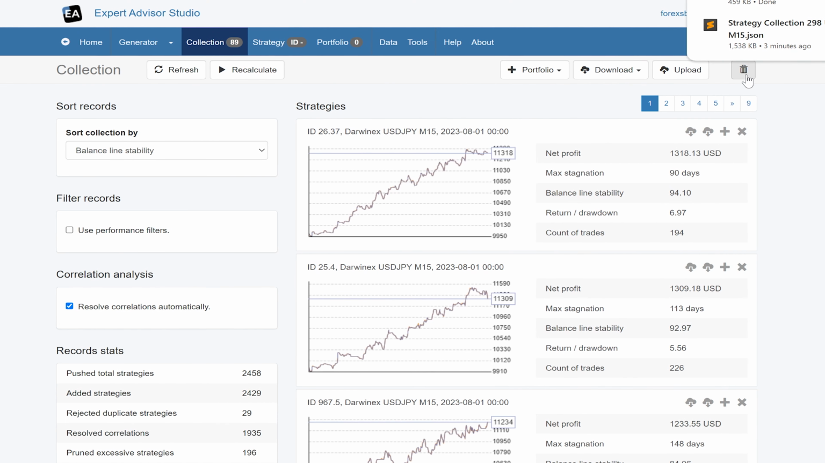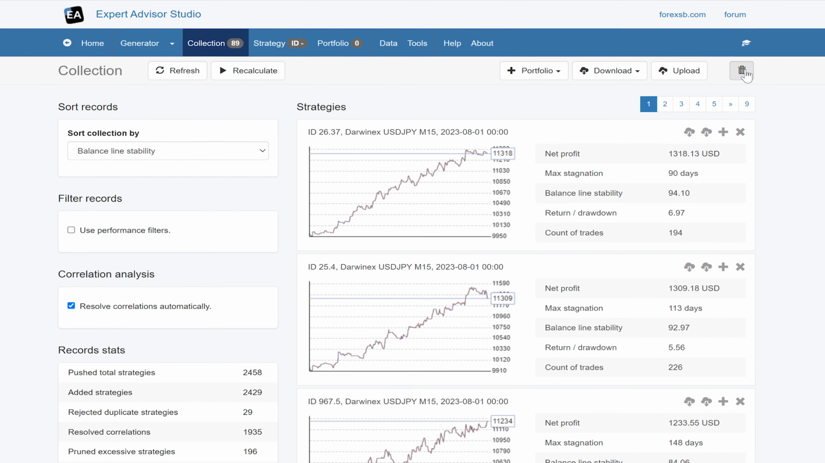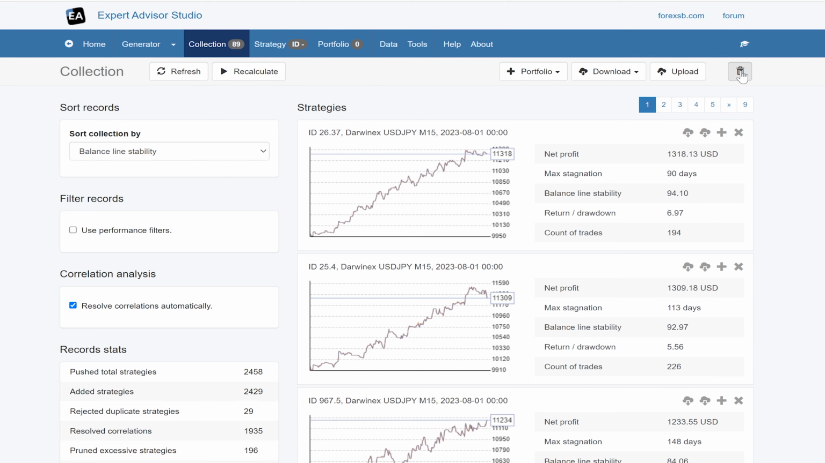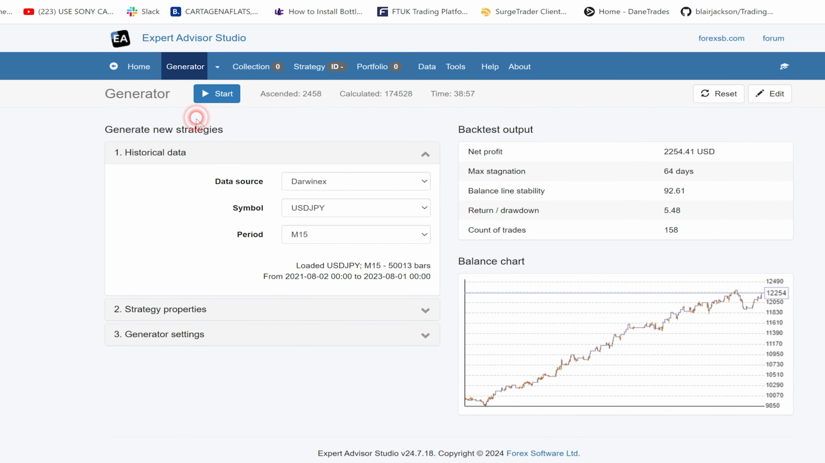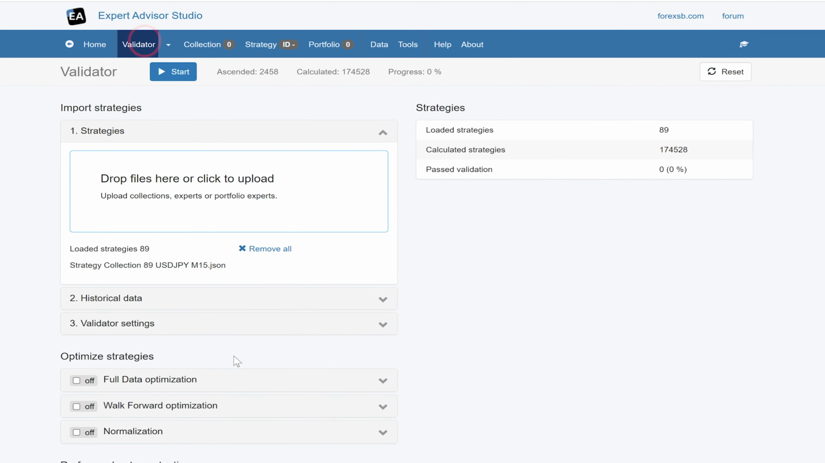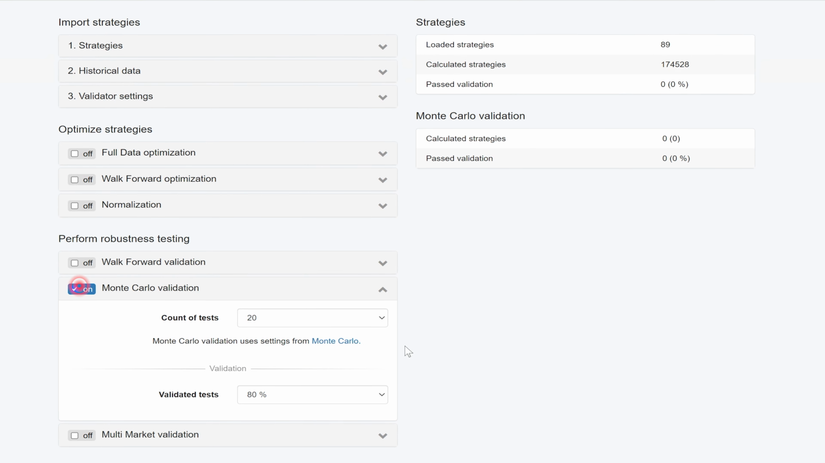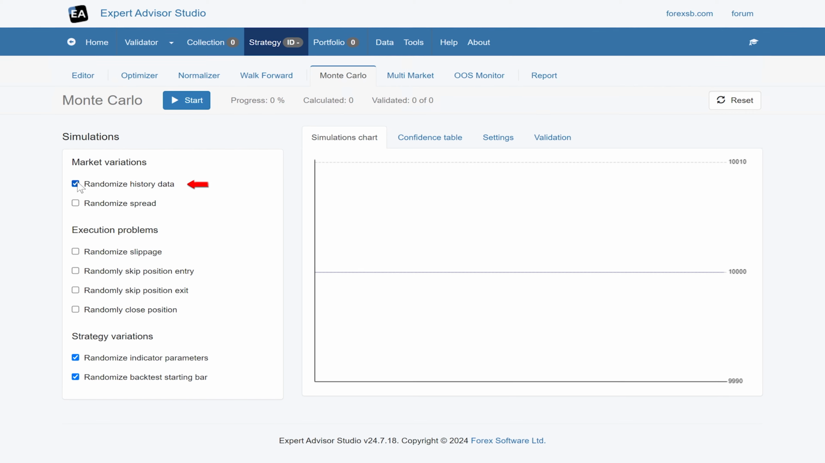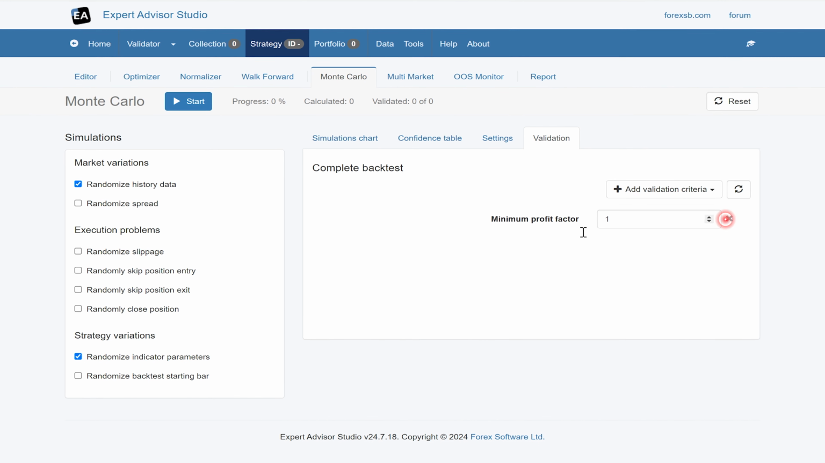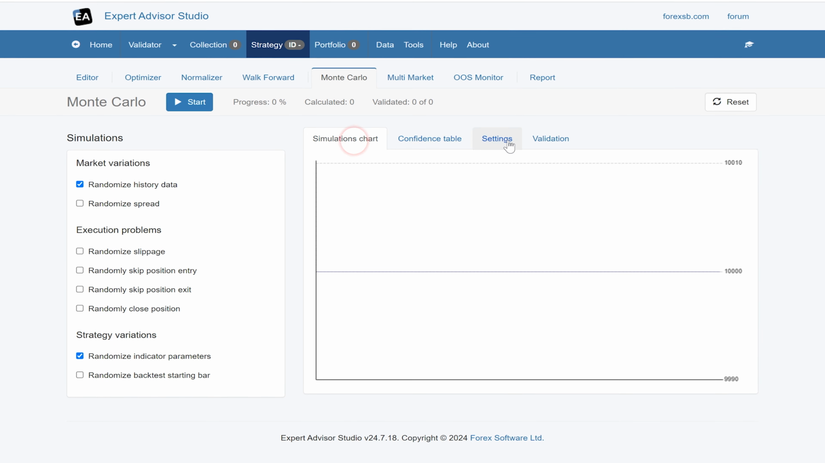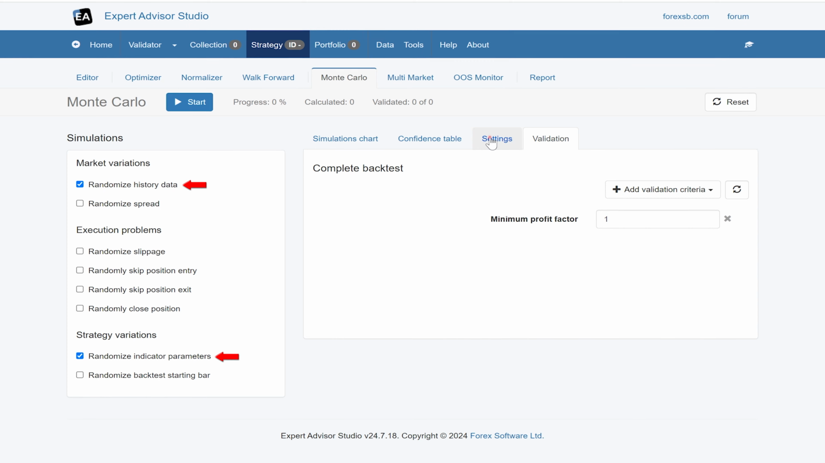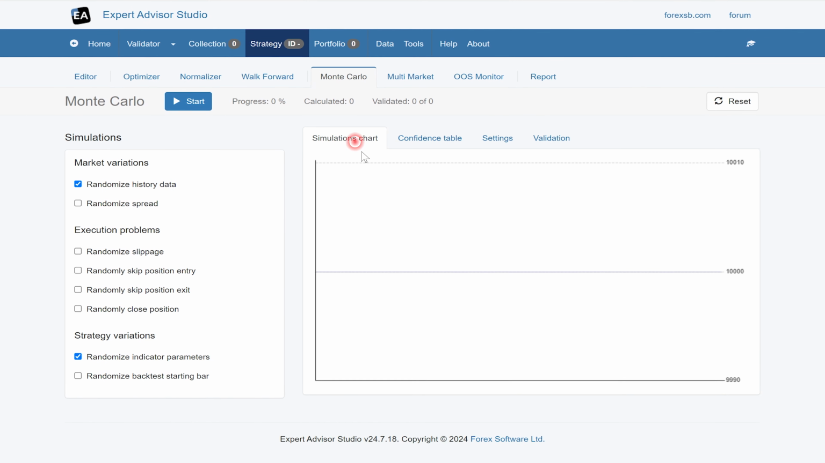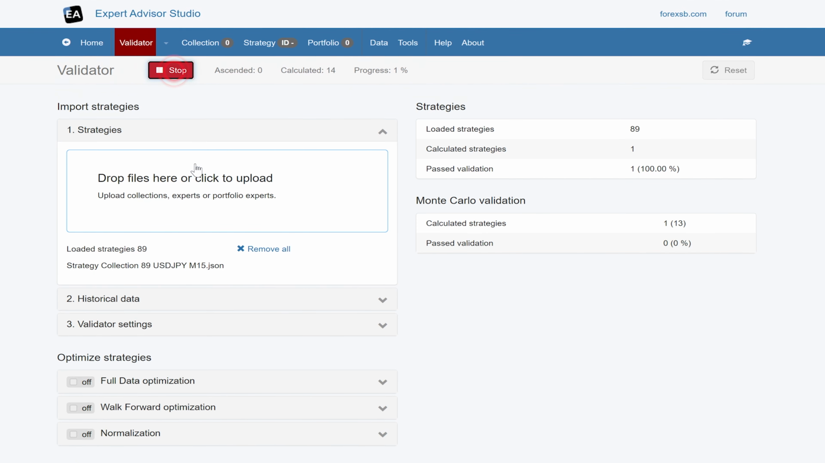So now what I want to do is, first of all, I'm going to run these all through a Monte Carlo test. So I'm going to delete that. I'm going to go to the validator, and I'm going to import that collection. I'm going to run the Monte Carlo. I'm going to check the settings. Randomize history data, yeah, I'm not so fussed about that. No, just profitable is good. Okay, so basically we just want to randomize the indicator parameters and the history data, and we're just looking for 80% of 20 tests to be profitable.